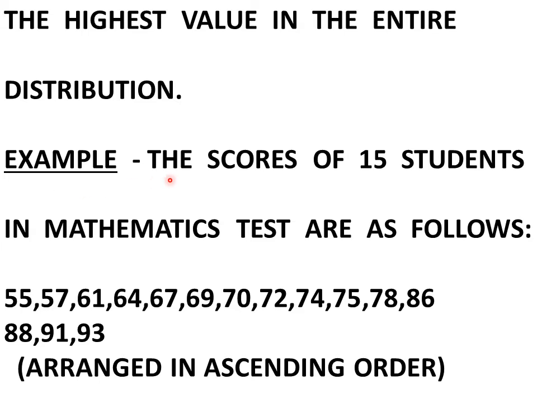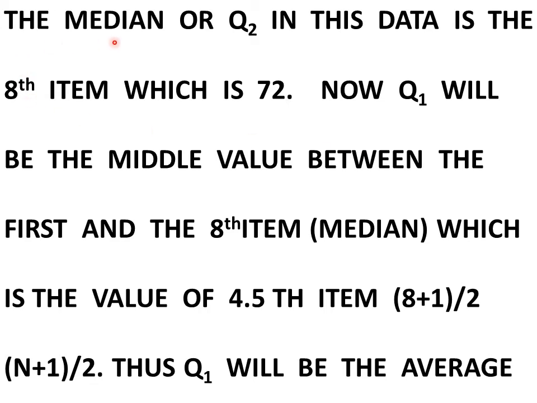Example: the scores of 15 students in mathematics test are as follows: 55, 57, 61, 64, 67, 69, 70, 72, 74, 75, 78, 86, 88, 91, 93. These scores are arranged in ascending order. The median or Q2 in this data is the 8th item, which is 72.